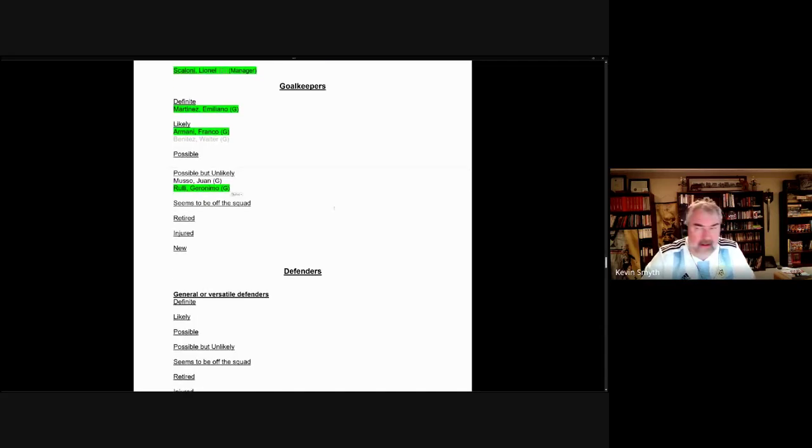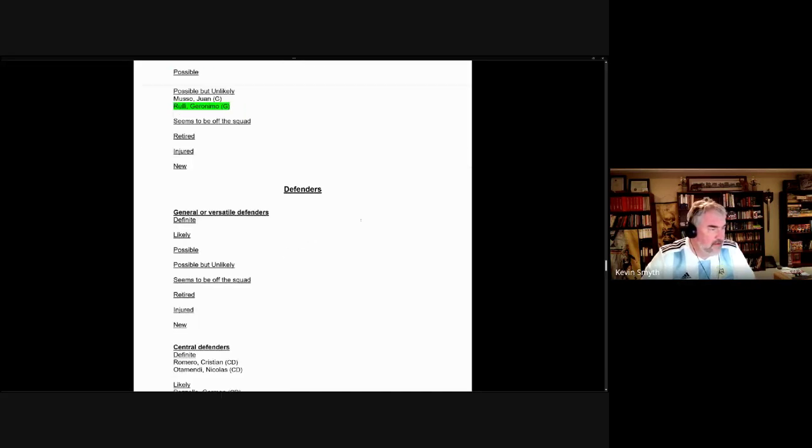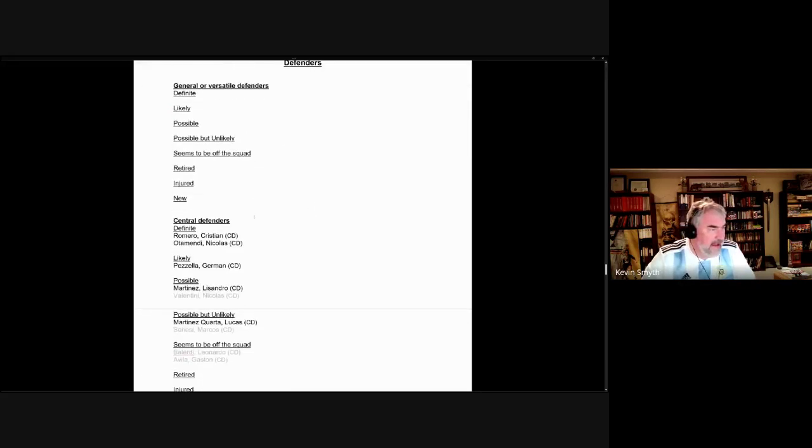And there are our 3 keepers, Emiliano Martinez, Franco Armani, and Geronimo Rulli. Oh, and I'll just say that Emiliano Martinez started both of the warm-up games there. On to central defense, and we have 2 definite candidates in Christian Romero and Nicolas Otamendi. Both of those were selected for the final squad.